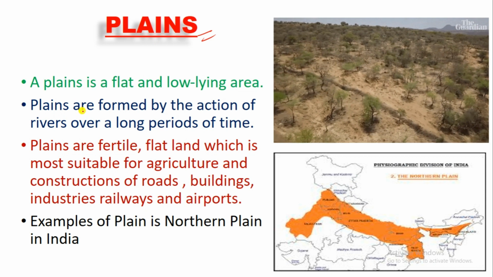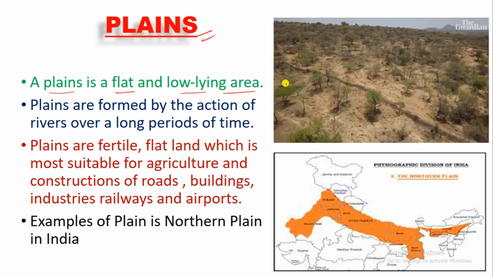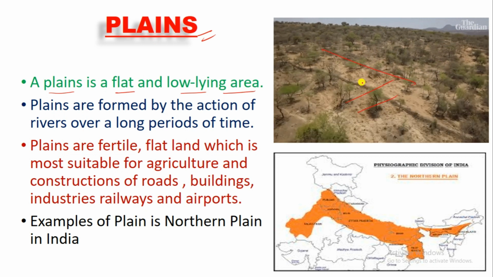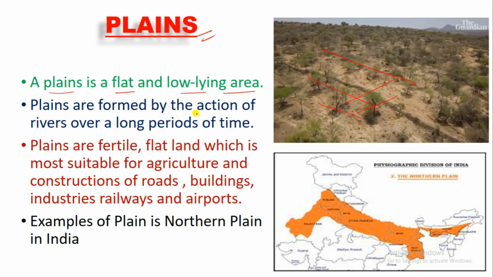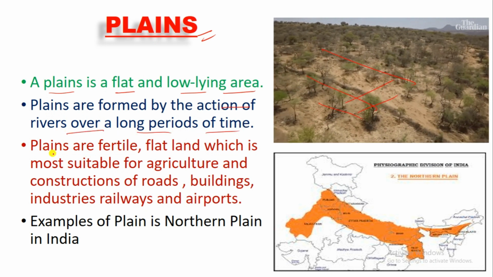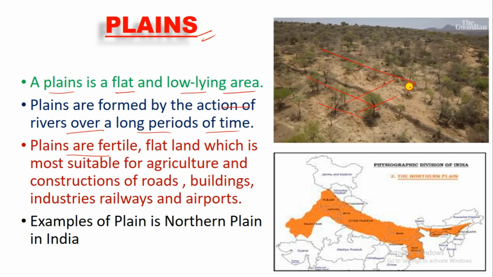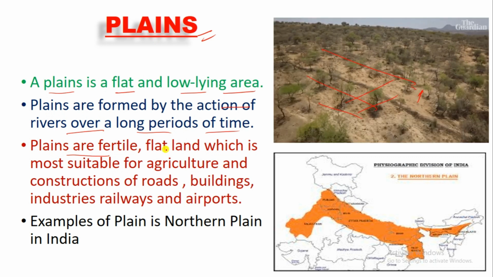Now plains. So what is a plain? A plain is a flat and low-lying area. This is a plain, this is a flat area. Plains are formed by the action of rivers over a long period of time. Plains are fertile. These lands are fertile. Fertile means they have lots of nutrition in their soil.